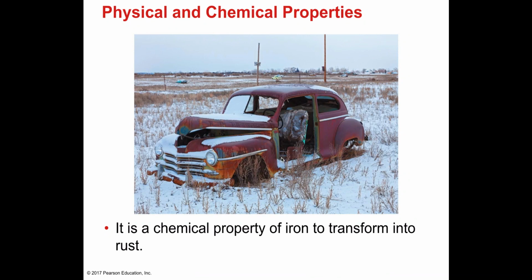So this car was built using iron, and eventually, because the car was exposed to air, it was exposed to moisture, it eventually rusts, and that is because it is made up of iron. So in this case, describing how the car has rusted over time is going to be a chemical property of iron. Okay.